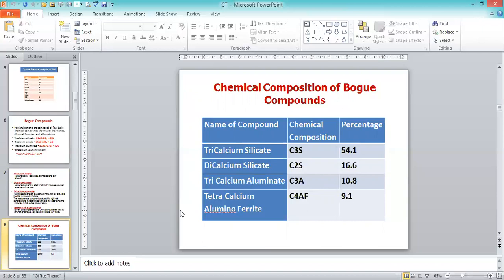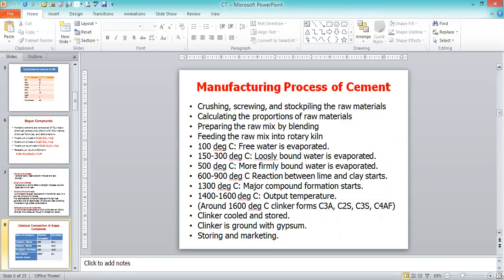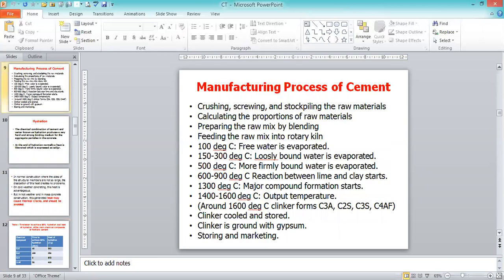The first priority is given to tricalcium silicate with 54.1%, dicalcium silicate 16.6%, tricalcium aluminate 10.8%, and tetracalcium aluminum ferrite 9.1%. So these are the chemical compositions of the Bogue compounds for the manufacturing of ordinary Portland cement, with various percentages. Then the manufacturing process of the cement.